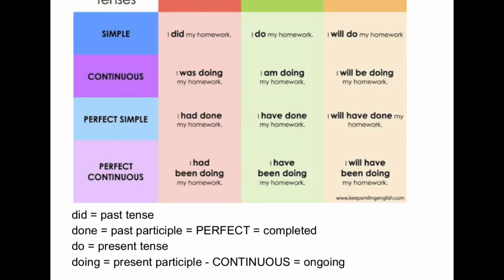However, in the continuous form, like was doing or am doing or will be doing, this action is ongoing, and we don't use the form of the verb do, we use the present participle doing. And here in the perfect continuous, we put the two together, had been doing, have been doing, and will have been doing.